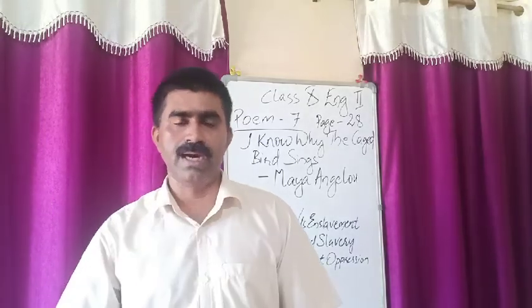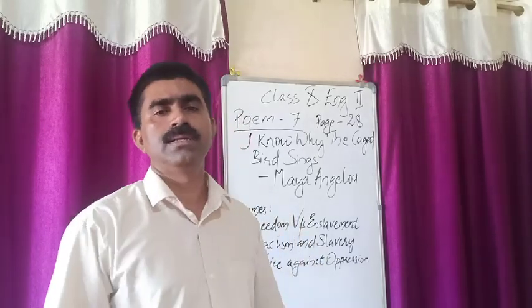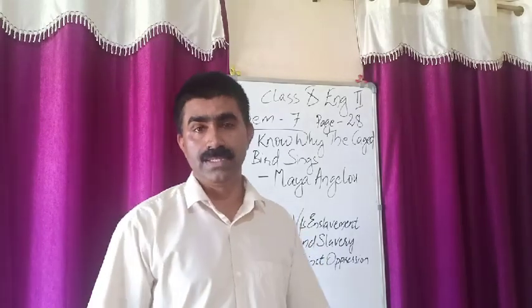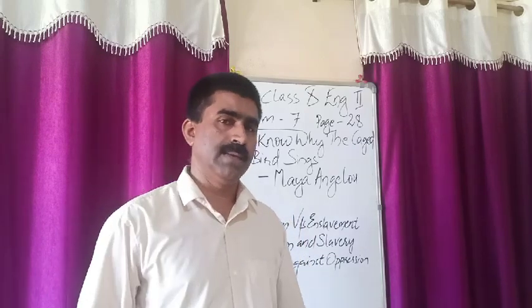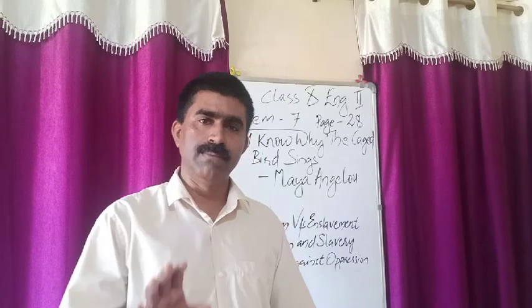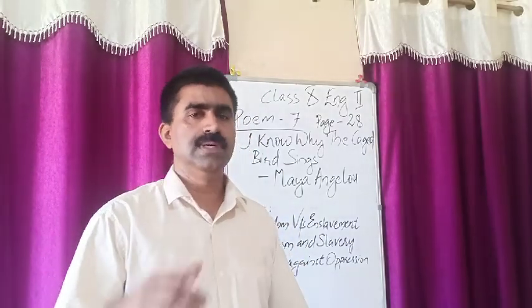Now the coming paragraph, the poet is describing the condition of a caged bird or the African American people. The condition of African American people is so pathetic. No freedom, no enjoyment. They are as if in a cage.